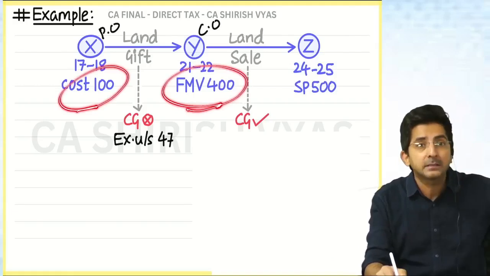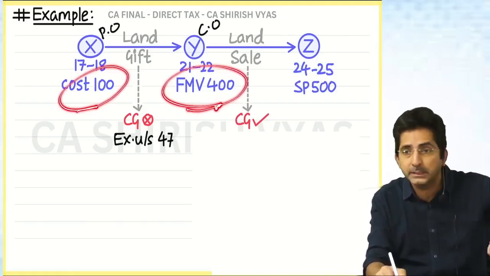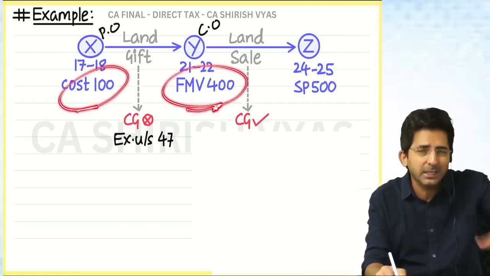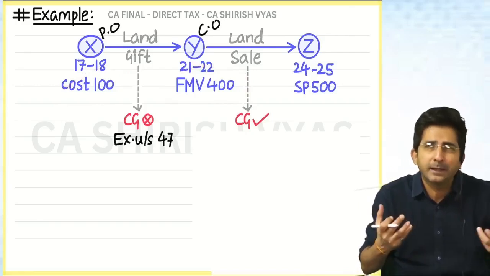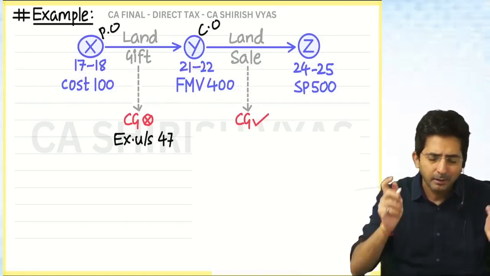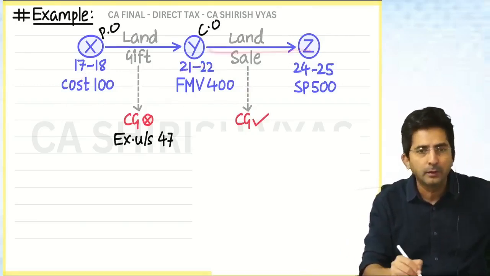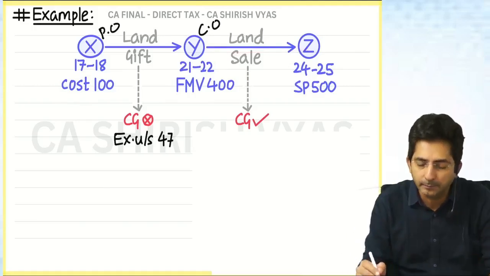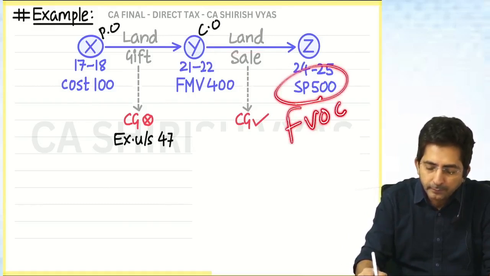We want tax. Government, if they wanted, could have taxed you. They have the basis to charge you. But still government did not tax, thinking that the person who is gifting does not have the motive to make a gain. So that's why they exempted. Remember that example? So whatever it was, it was exempt. Now what has Y done? He has sold. Now tell me how capital gains will come. This will be my FVOC. And what will be my cost?